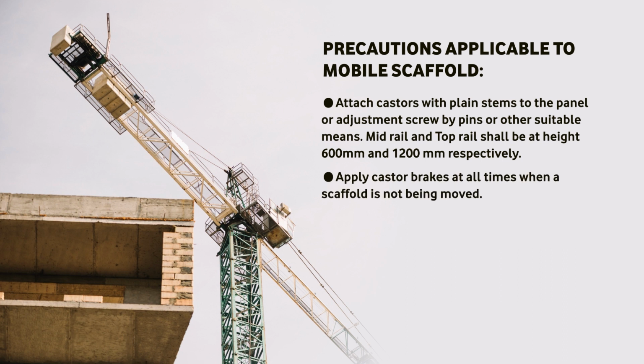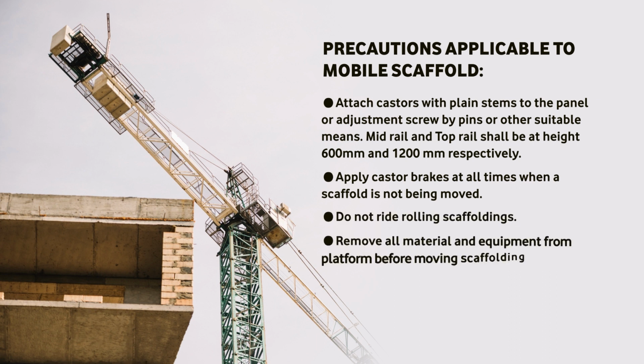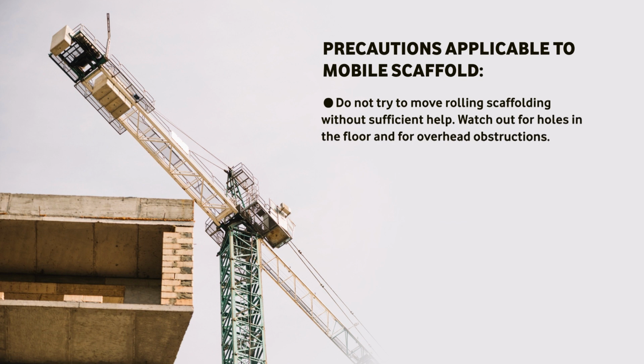Apply caster brakes at all times when scaffolding is not being moved. Do not ride rolling scaffolding. Remove all the material and equipment from the platform before moving scaffolding. The next point is that do not try to move rolling scaffolds without sufficient help. Watch out for holes in the floor and overhead obstructions.